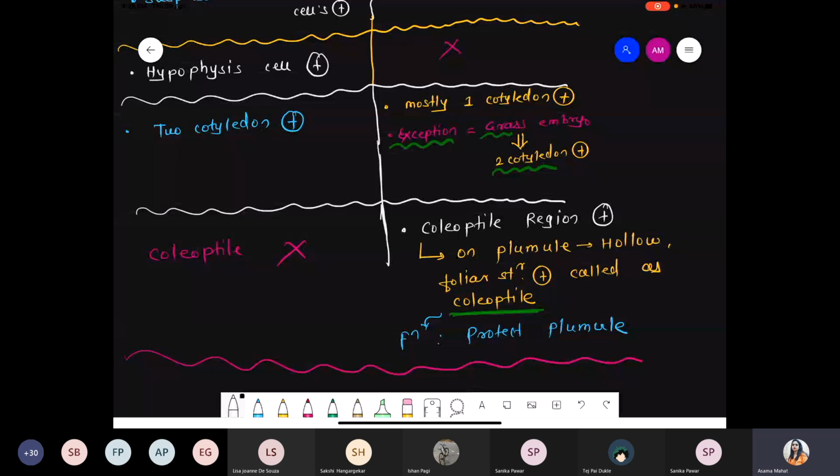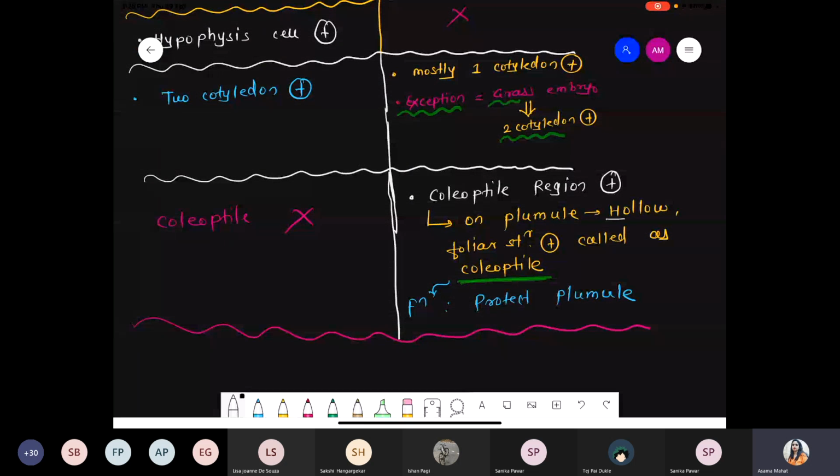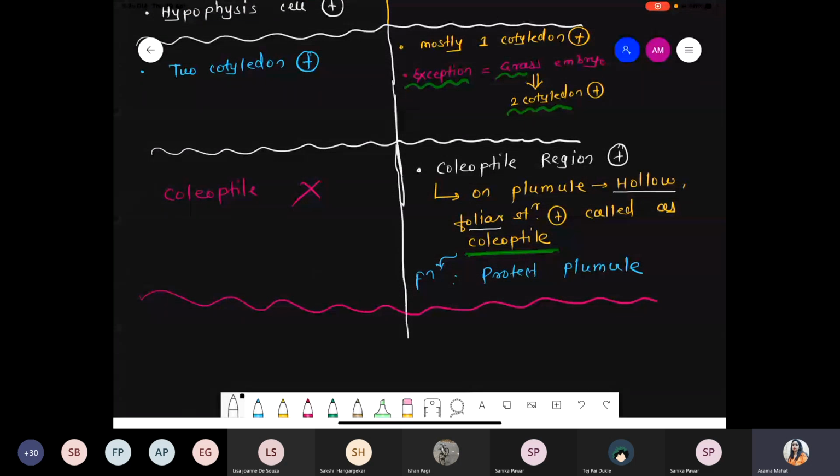So the coleoptile is a protective layer to protect the plumule region. It is a hollow foliar structure. Foliar means what? A leaf-like structure. We will see this in the diagram, you will get a clear-cut idea. A hollow foliar structure is called the coleoptile, and its function is to protect the plumule.